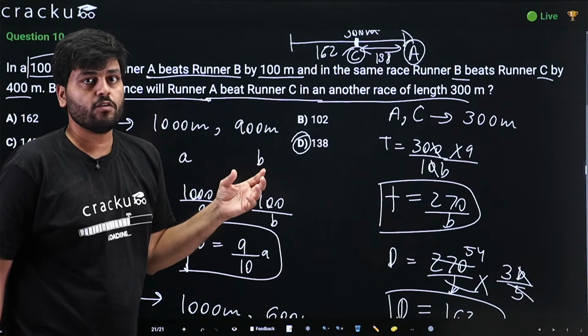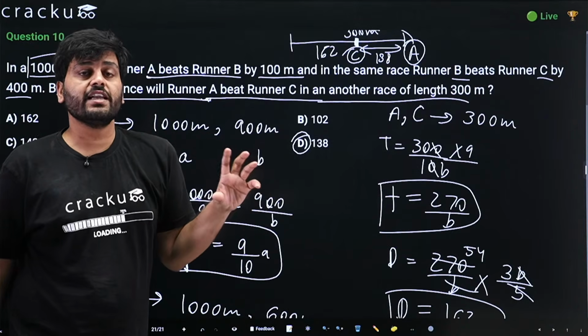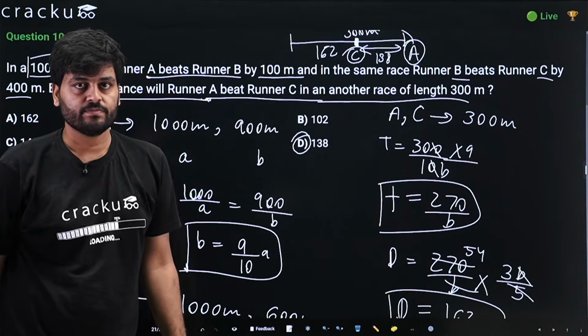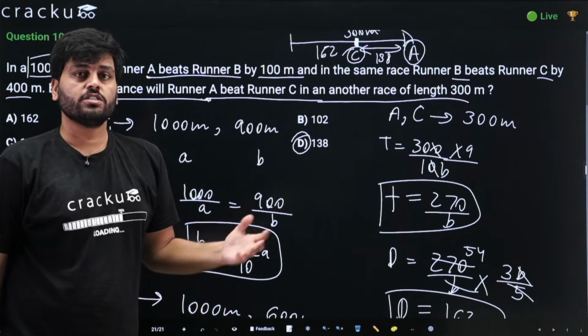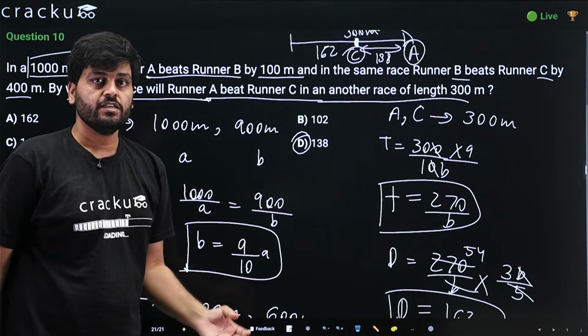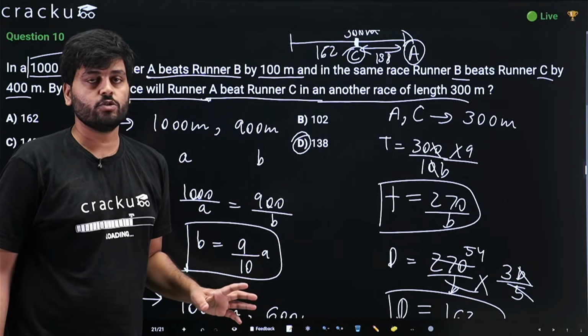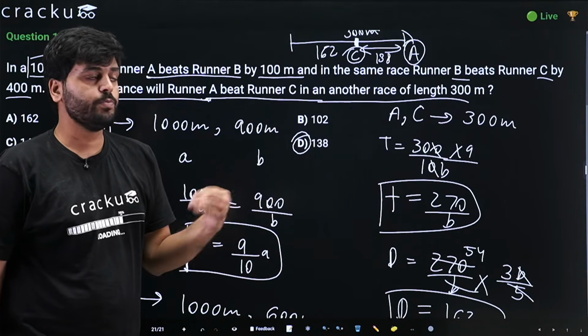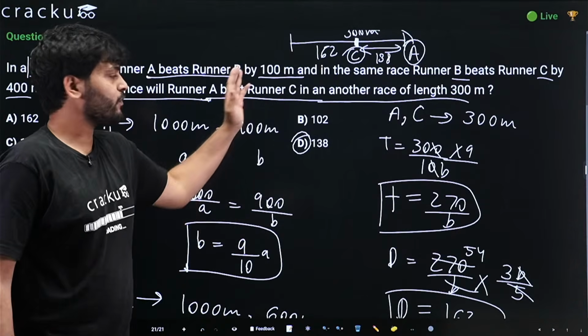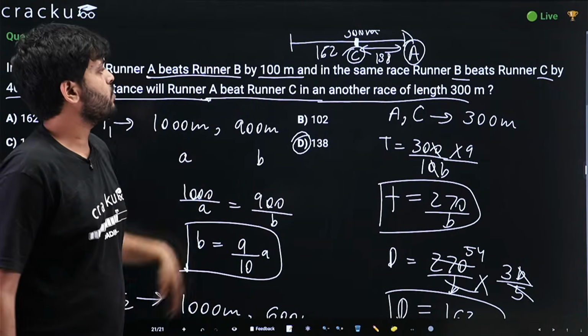This means we can calculate the ratio of their speeds, which would be 9:10, because B was only able to complete 900 meters when A completed 1000. B would have less speed, 90% of the speed of A.